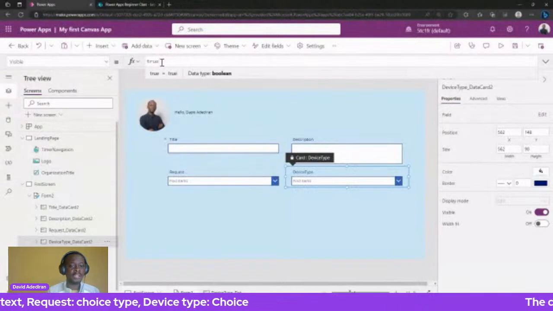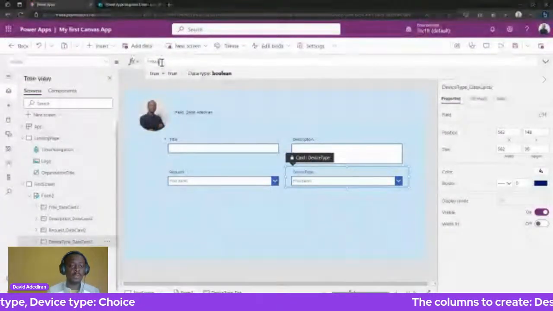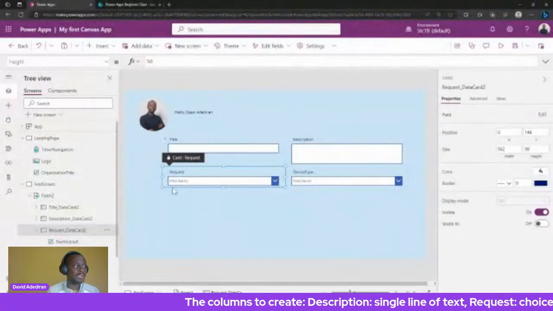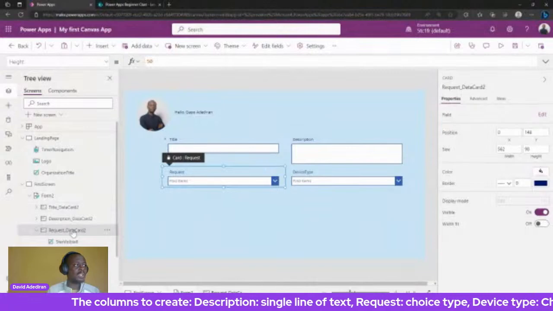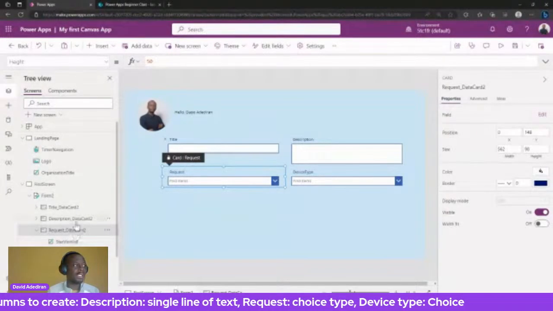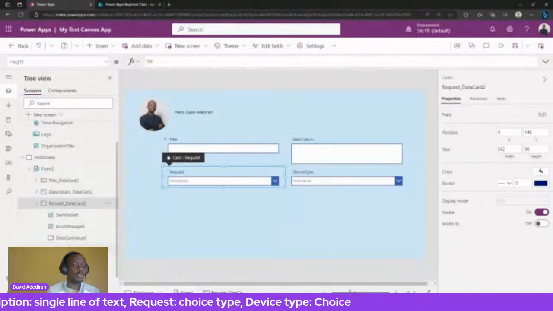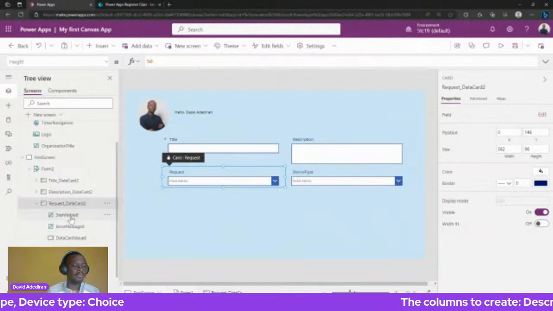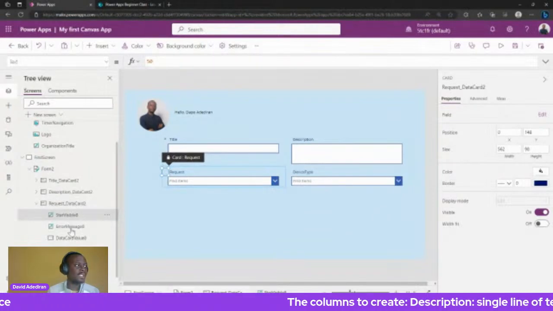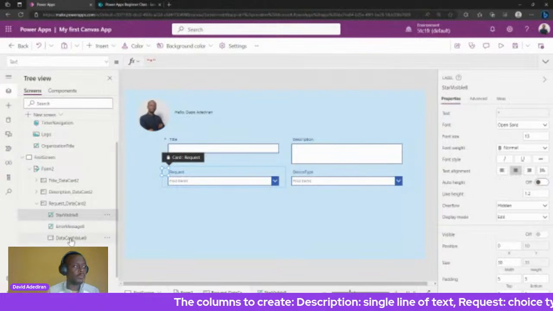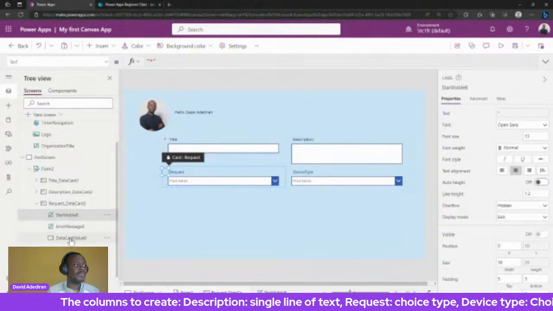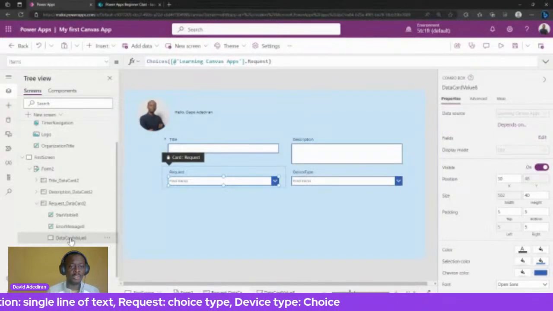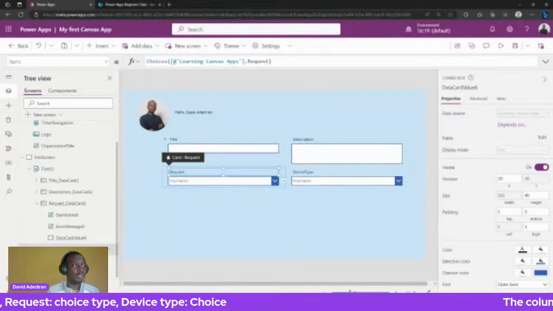Now, when I'm here, I want this to show only when the user picks the work device request. So how can we do this? Well, there are several ways, but one of them is to come to the request control. So we have the request data type. If you look at the request control, it actually has about four controls under it. One is the star visible, which shows us whether it is required or not. We'll get back to that later. But the one that is important for us right now, just for time, is the data card. The data card value is the actual drop down that you are going to choose. We also have the label, which we call the data card key.